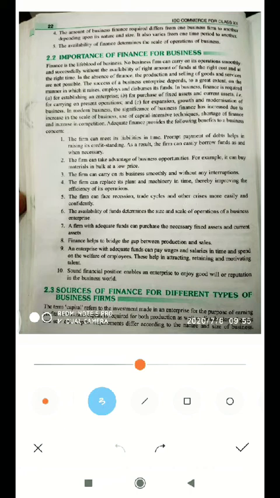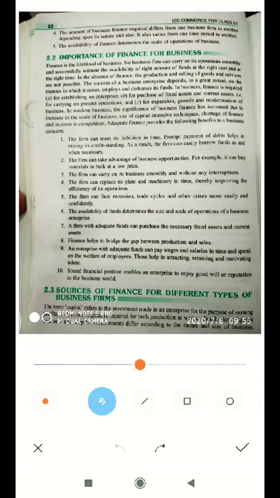The own capital is contributed by the partners in an agreed ratio, whatever the partners agree, they will contribute. And third, in a joint stock company, a huge amount of capital is required for large scale business, when the public contributes the capital. So these are the sources of finance for different types of business firms.